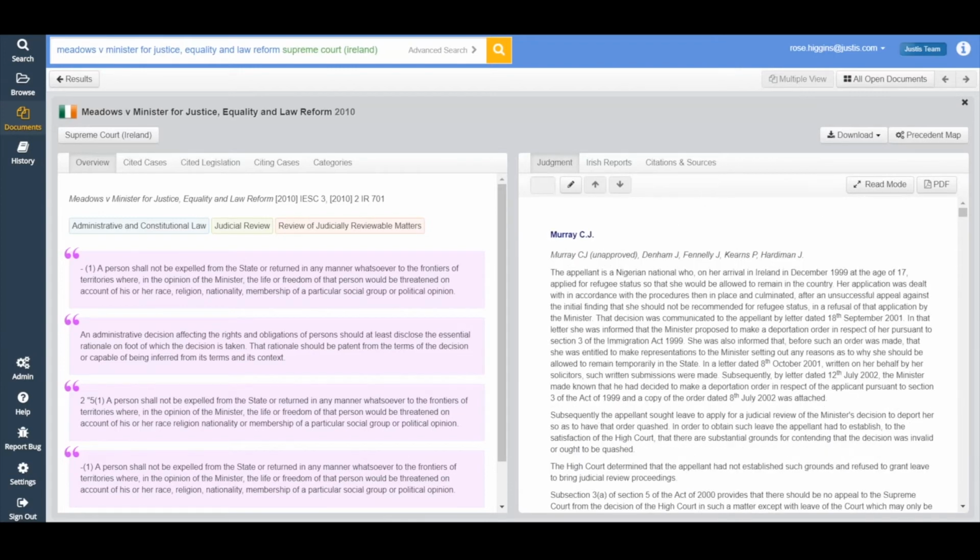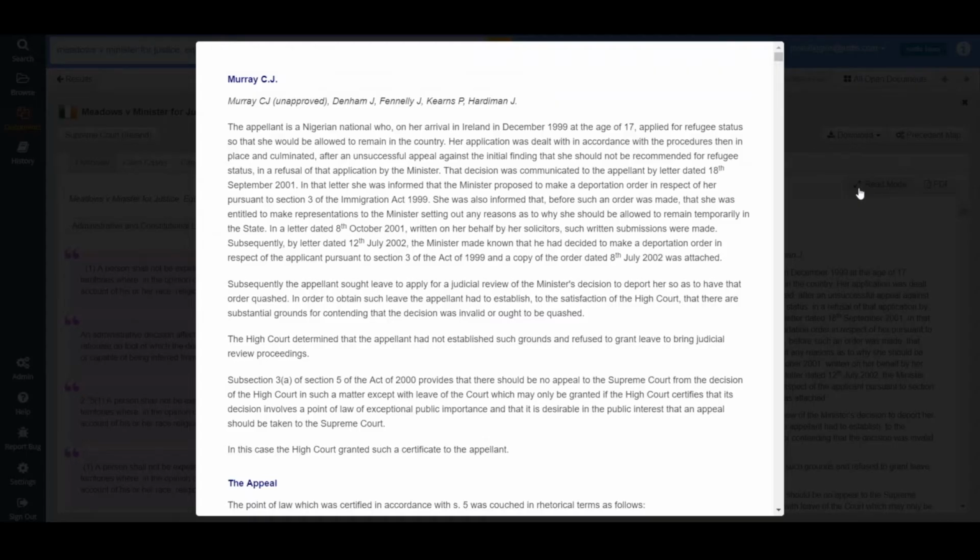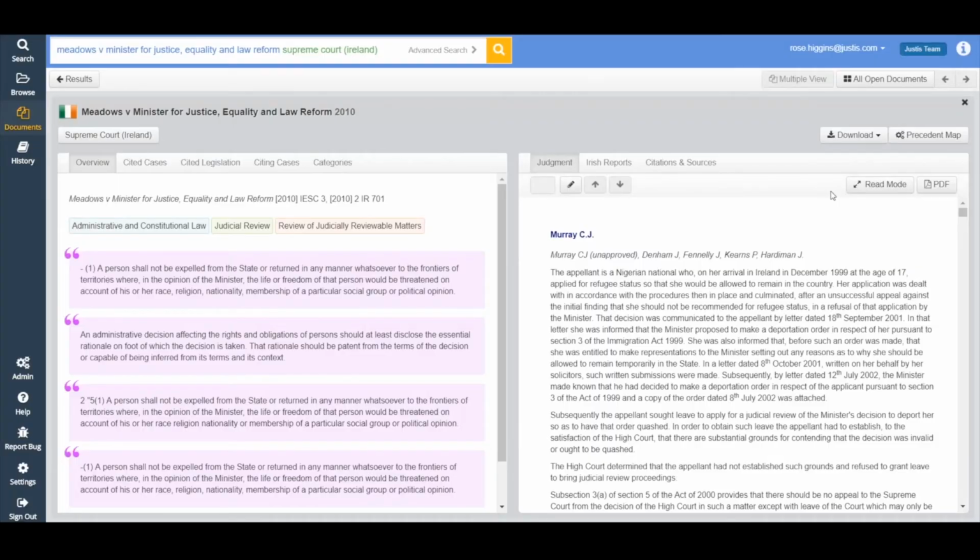Now, this case has been reported in the Irish reports, which we obviously have on JustisOne, because we've already discussed that. So if I click on that tab, I can then see the Irish report. Now, if your organisation subscribes to the Irish core but not the Irish reports, then you would get a panel here saying you don't subscribe to this content. But if you have JustisOne and you have the Irish core, then you'll always be able to see the judgment for the case.